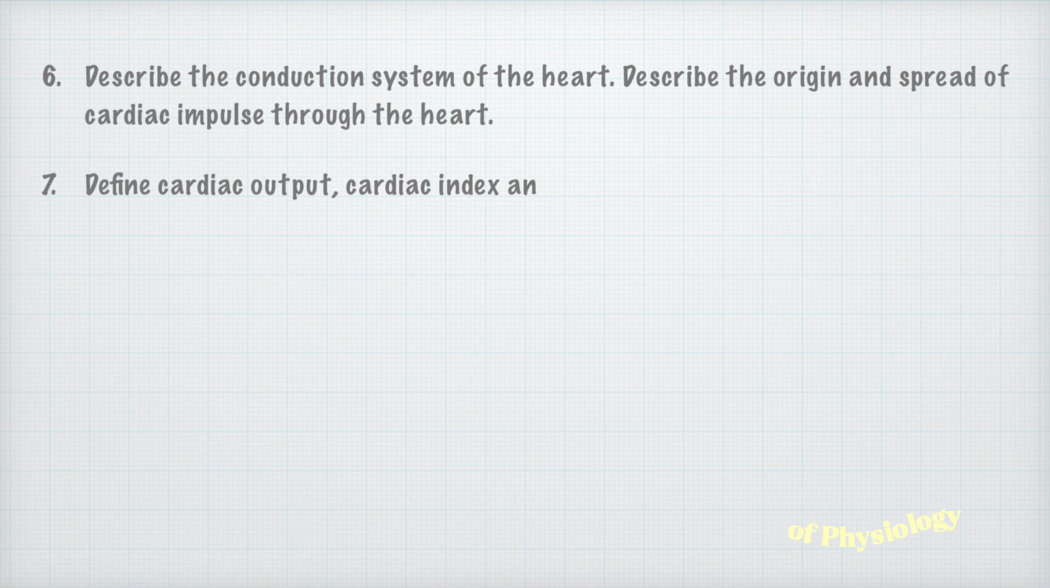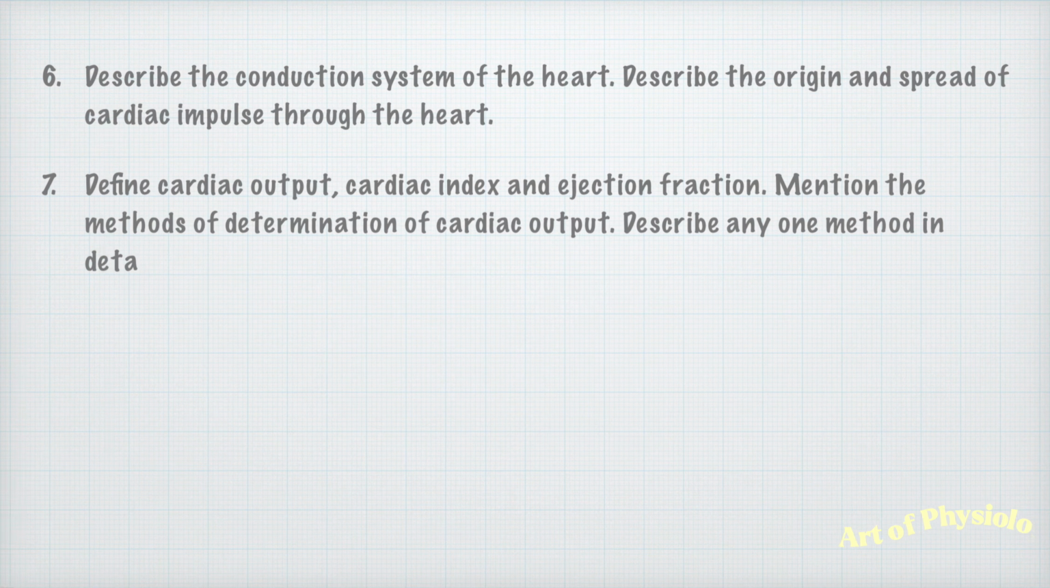Okay. Then define cardiac output, cardiac index, ejection fraction. Mention the methods of determination of cardiac output and describe any one method in detail. Here again they ask for cardiac output, index and ejection fraction, so you should know the definition of all three and the normal values. Particularly here they asked the method of determination of cardiac output. For safety, better study the names of all the methods for cardiac output and study any one method in detail.